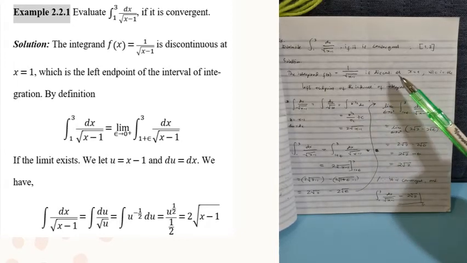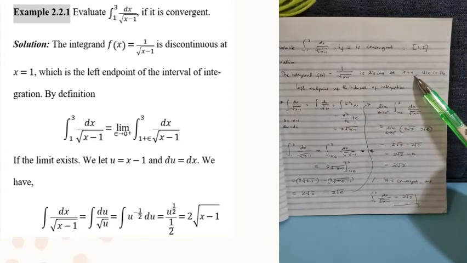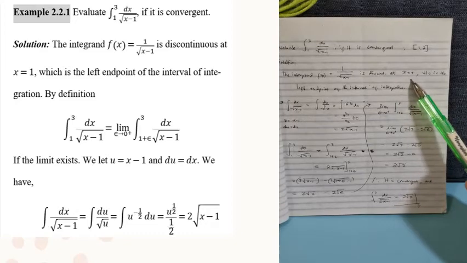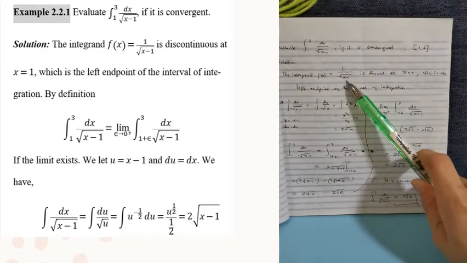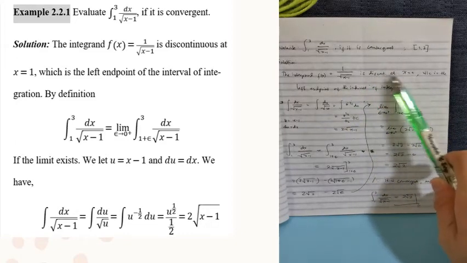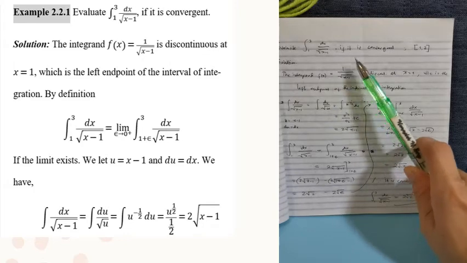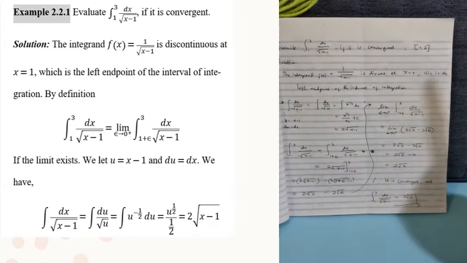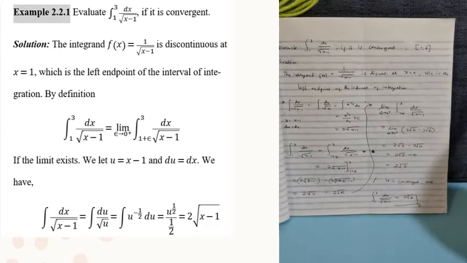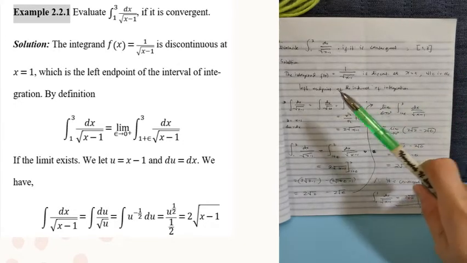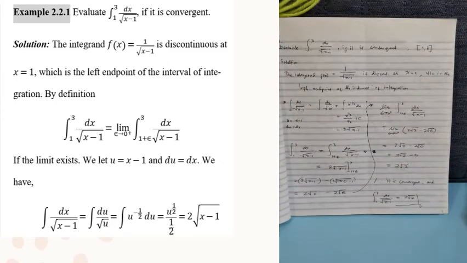Is discontinuous at x is equal to 1. So, kaya ko sinabi na discontinuous siya at x is equal to 1 because when we are going to substitute x is equal to 1 here, magiging 1 minus 1 is 0. So, square root of 0 is equal to 0. So, 1 over 0 is undefined. So, pag naging undefined siya, ibig sabihin discontinuous siya sa point na yon, which is the left end point of the interval of integration.